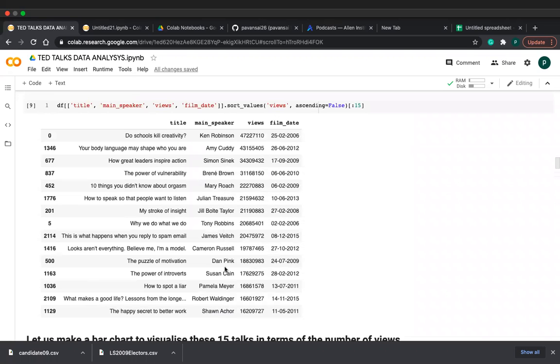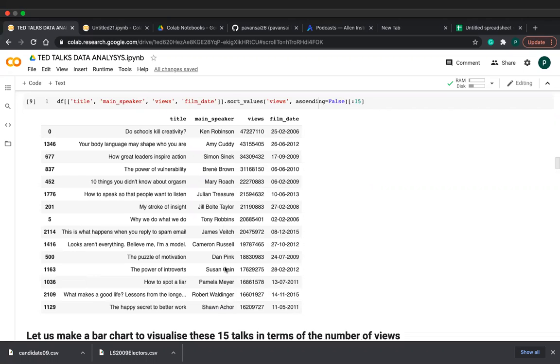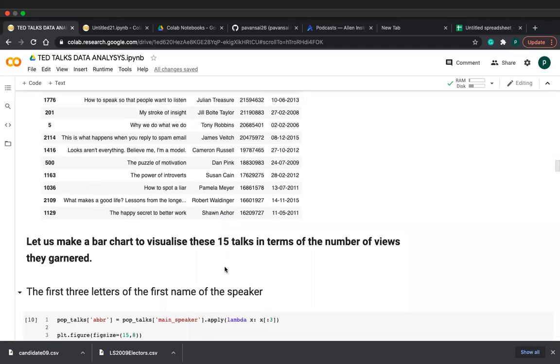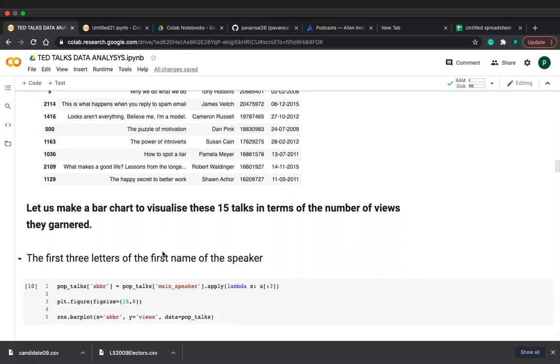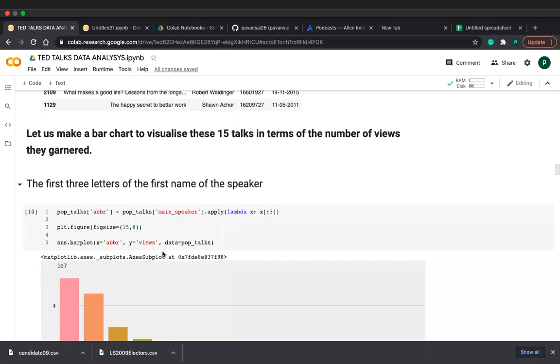So for this, I put this data frame. But if you want to know visually, we can do a bar plot. We can use a bar plot, friends. So in this next question, I am using a bar plot. Let us make a bar chart to visualize these 15 talks in terms of the number of views they earned, friends.